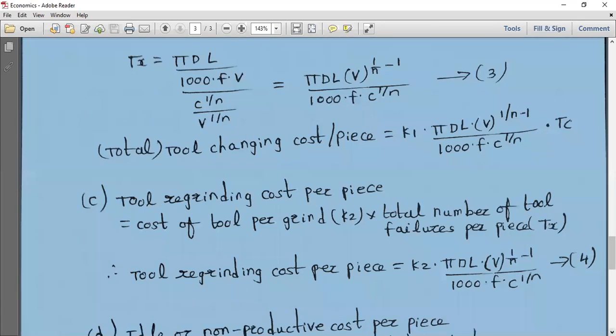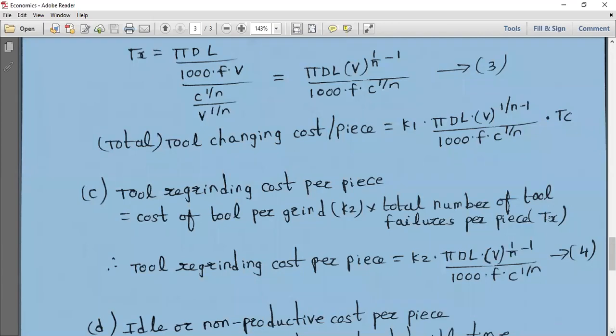And what is the tool grinding cost per piece? It is nothing but the cost of tool per grind, already I told you, taken as K2 in rupees, into the total number of tool failures per piece.